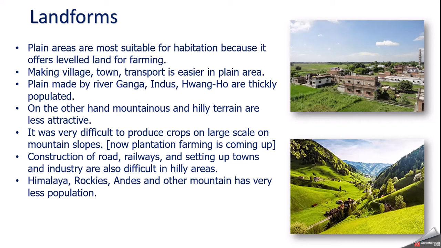Plain areas are the most suitable for habitation because they offer leveled land for farming. In the plain area, we can make villages, towns, and transport, that is road and railway, construction easily. And because of this factor, plain areas made by rivers Ganga, Indus, Huangho and other rivers are heavily populated, thickly populated.